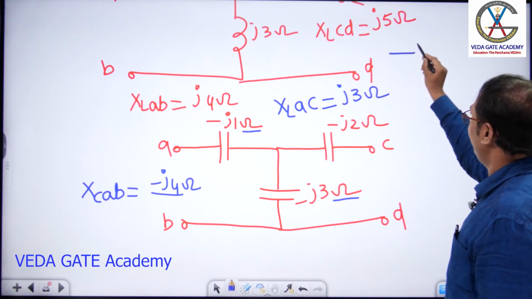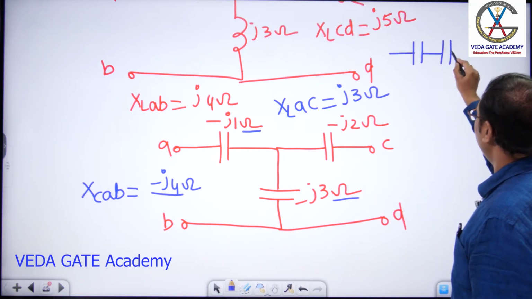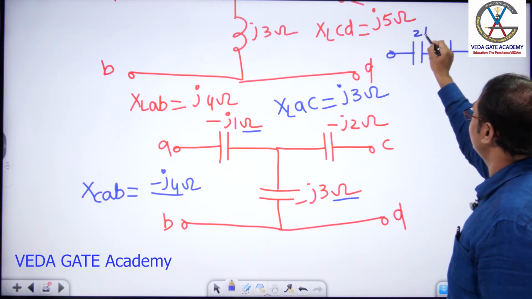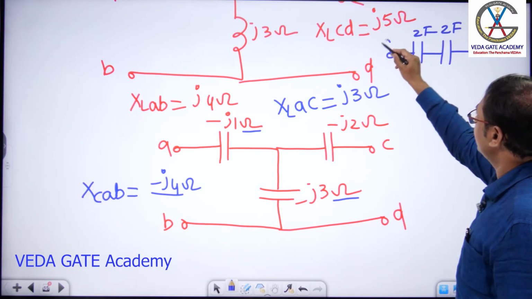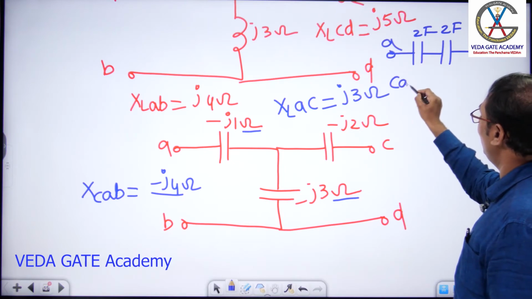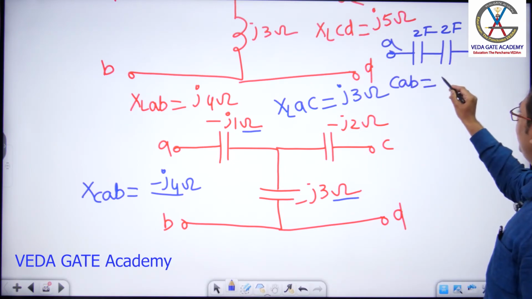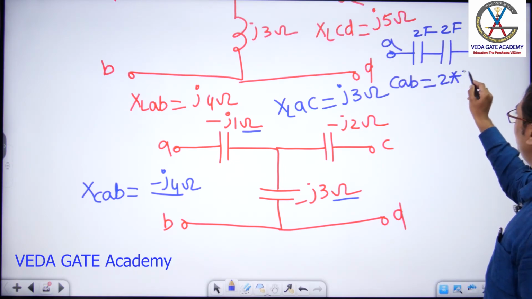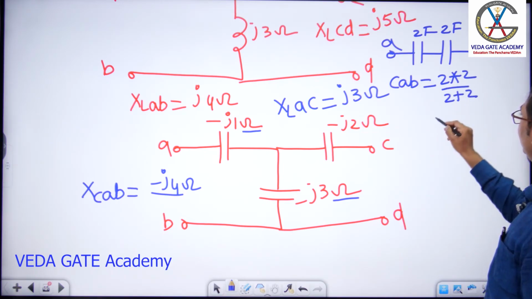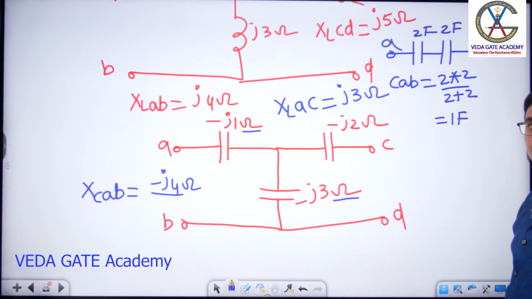Let me give an example here. Two farads connected in series. See how I am doing this. If you ask me CAB, what is your answer? 2 farad into 2 farad, 2 into 2 by 2 plus 2. What is the answer? 1 farad.